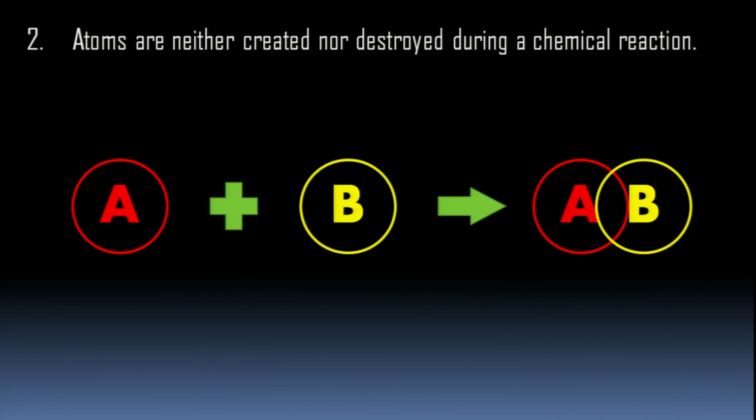Atoms are neither created nor destroyed during a chemical reaction. Suppose we see a chemical reaction, element A reacts with element B. Then they form a compound AB. Here you see element A as a whole is present, element B is present in reactants, and in products, all the atoms of element A and element B are there in the compound AB.